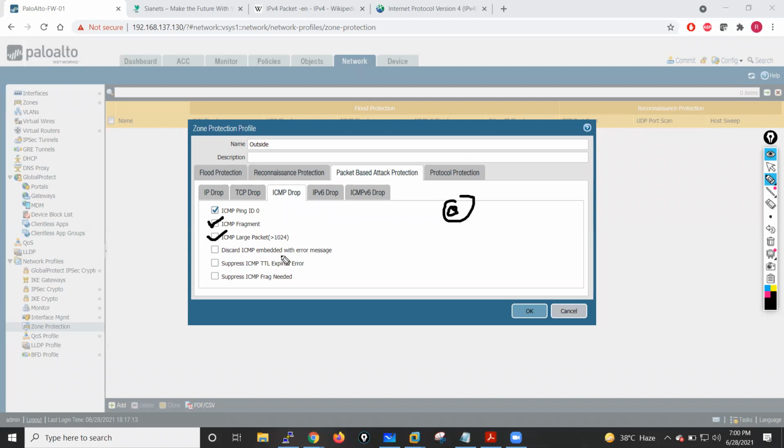Discard ICMP embedded with error message: any messages that denote ICMP errors, it will drop. Suppress ICMP TTL expired error: if I receive ICMP messages for TTL expired, it will suppress them, meaning it will drop them.